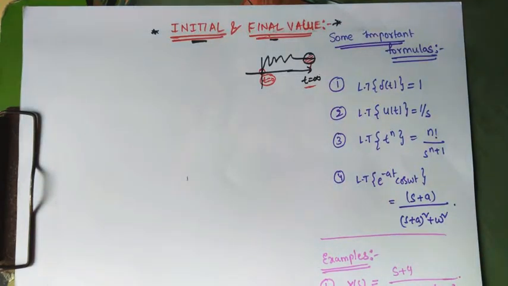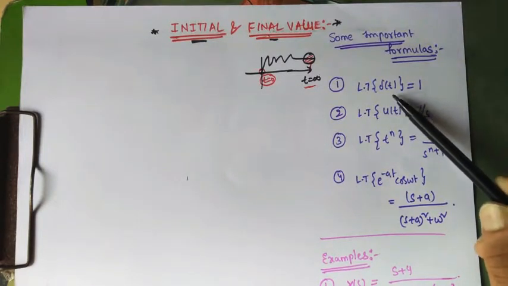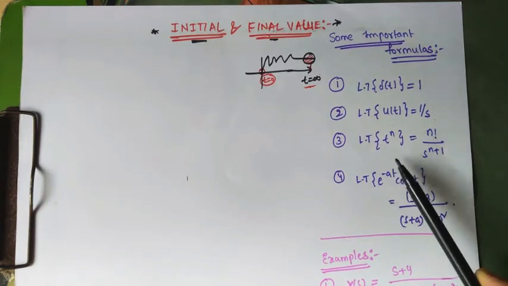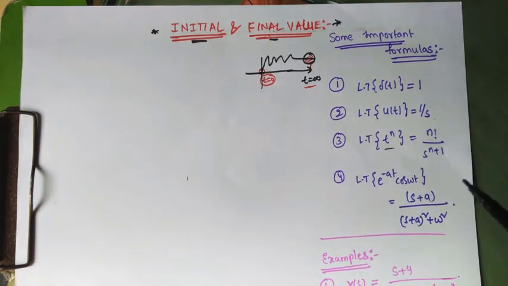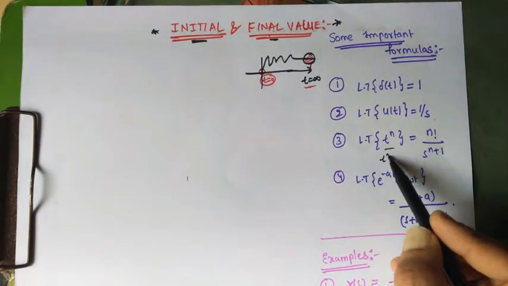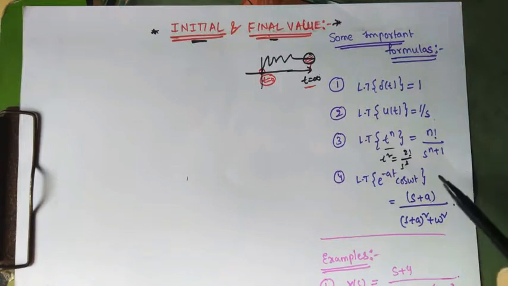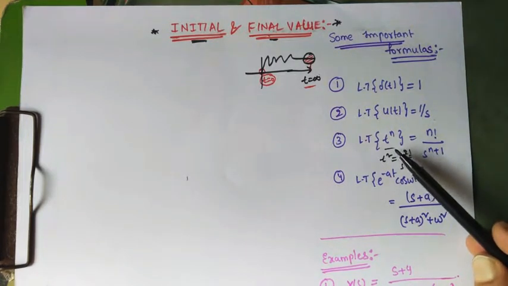With this basic idea, we can start knowing about the definitions of the initial value theorem and the final value theorem. One should know the basic Laplace transforms of these functions, so that they can excel in finding the initial value and final value, which is very important from the GATE point of view. The Laplace transform of the impulse function is 1, the Laplace transform of the unit step function is 1 by s, and the Laplace transform of t power n is n factorial by s power n plus 1. For example, the Laplace transform of t square is 2 factorial by s power 3, that is 2 by s cube. In this way you can find the Laplace transforms of any functions multiplied with t.